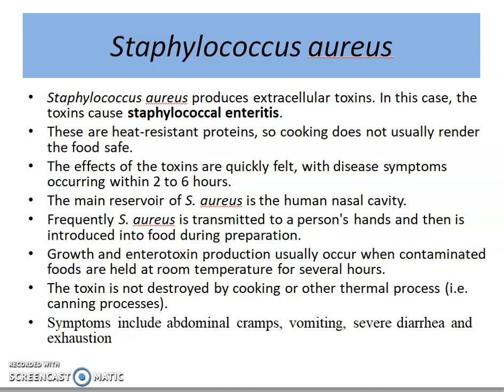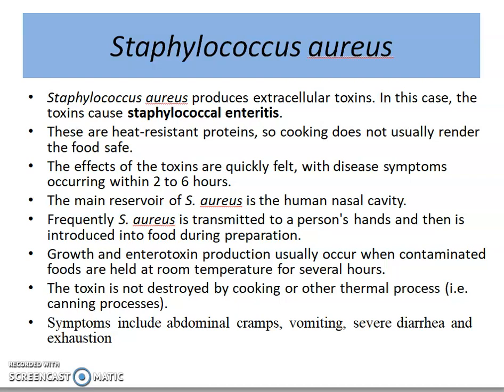The specialty of this particular disease is that you need not have the bacteria present. Even then the toxin is active. Even after you properly cook the food, the toxin is found to be heat resistant. So cooking is not usually going to render the food safe. And if you eat that food, within 2 to 6 hours you will get the disease symptoms.